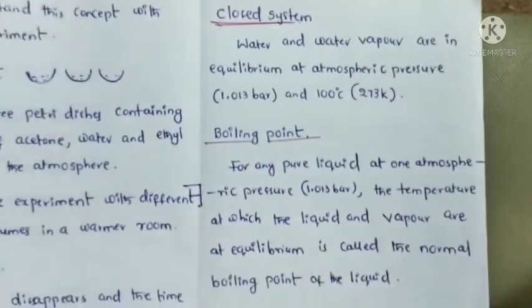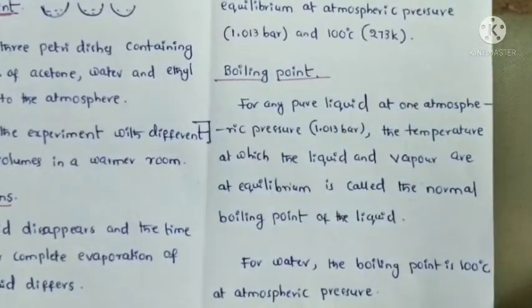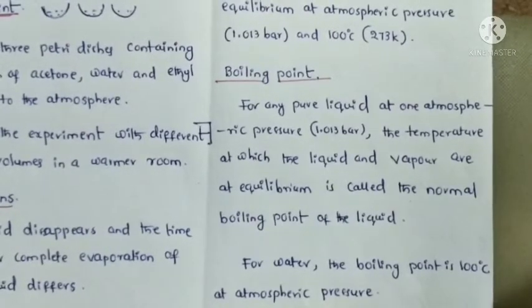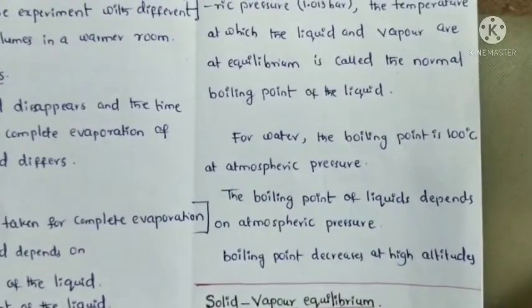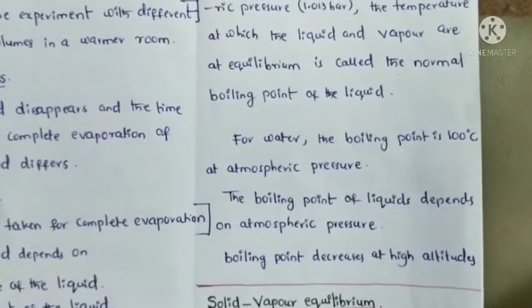Now define the boiling point. For any pure liquid at 1 atmospheric pressure, the temperature at which the liquid and vapor are at equilibrium is called the normal boiling point of the liquid. The boiling point of water is 100 degrees centigrade at atmospheric pressure. The boiling point of liquids depends on the atmospheric pressure, so the boiling point decreases at high altitudes.